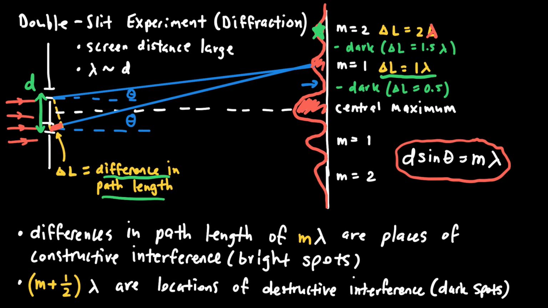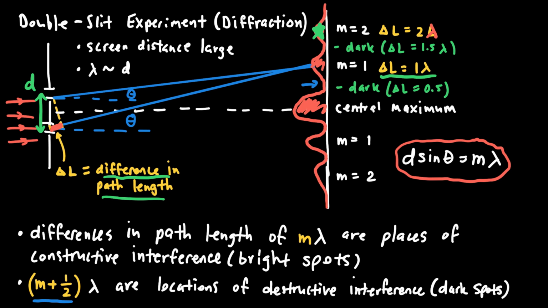And that would occur when the difference in the path length between the two slits to the screen is some half integer multiple of the wavelength. So if m is still some integer, 1, 2, 3, I would have to add 1/2 to that to find all of the half integer multiples of the wavelength, which would correspond to the places where there's a dark spot.